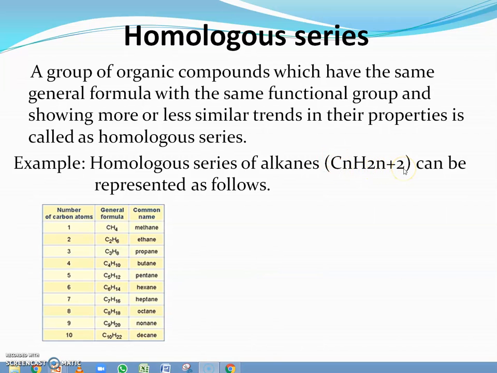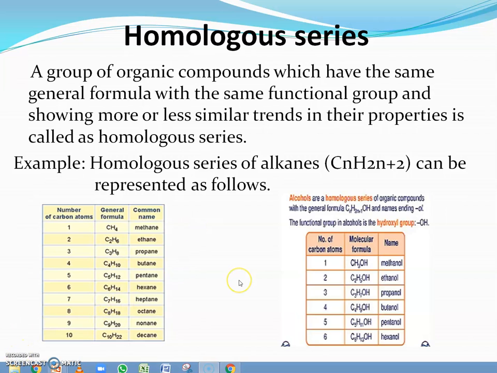CnH2n+2. That means they have the same general formula and they will have the same functional group, as well as they will show more or less similar trends in their properties. That's why it is called a homologous series. In another table, we are going to discuss the homologous series of alcohols.